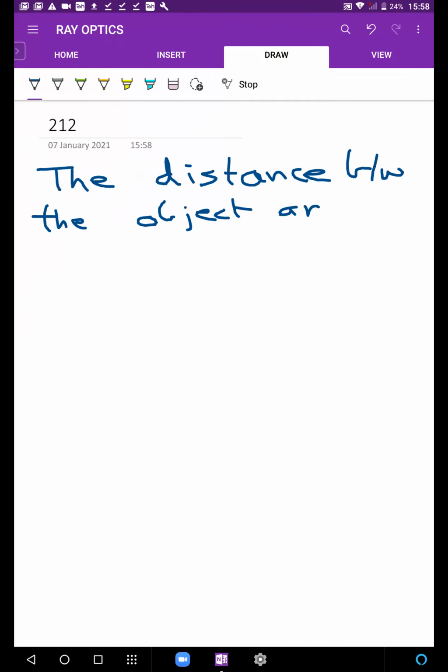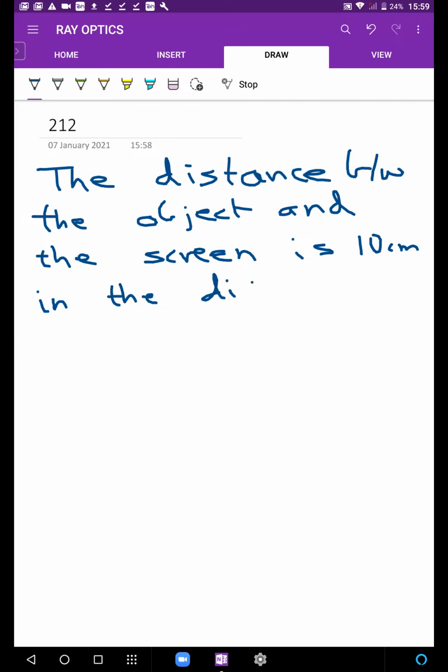So let's say the distance between the object and the screen is just 10 centimeters in the displacement method experiment.